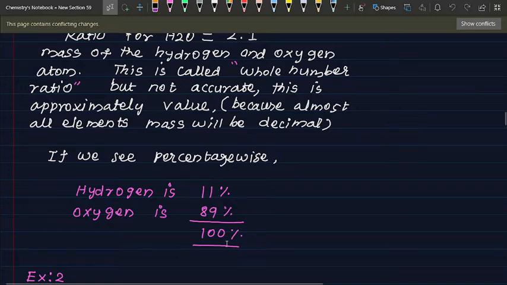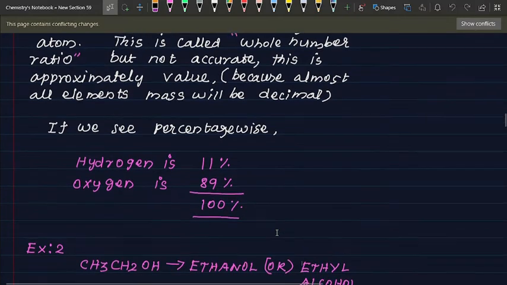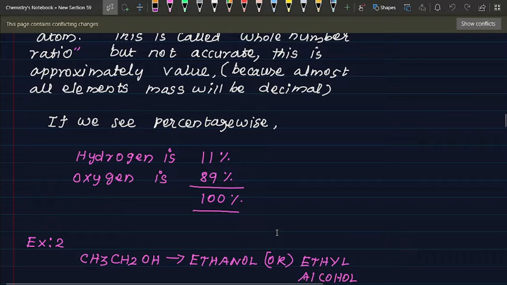This ratio is the oxygen mass number and hydrogen mass number. So totally we get 100%. Please check the hydrogen mass and the oxygen mass.